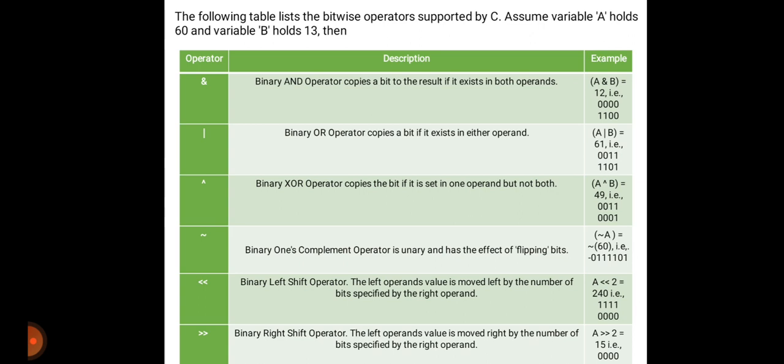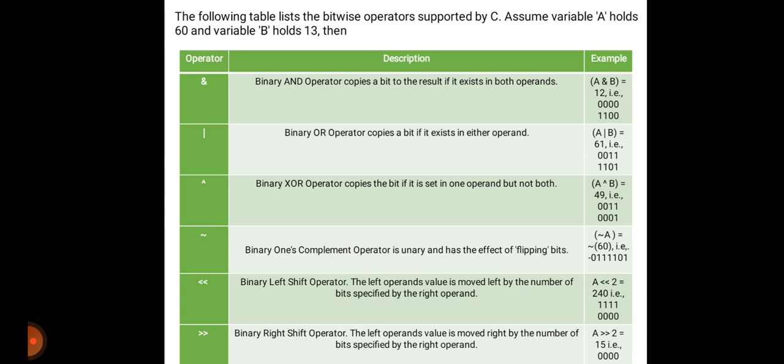The next one is the OR operator, the binary OR operator, which copies a bit if it exists in either operand. That is A or B, which means 61, that is 0 0 1 1 1 1 0 1 in binary. We can write it as in binary.